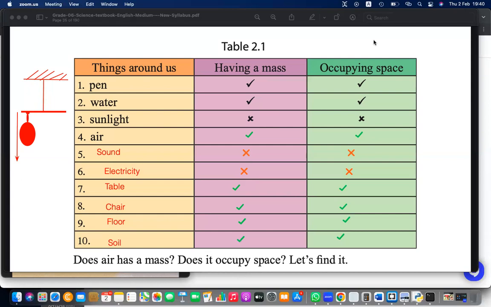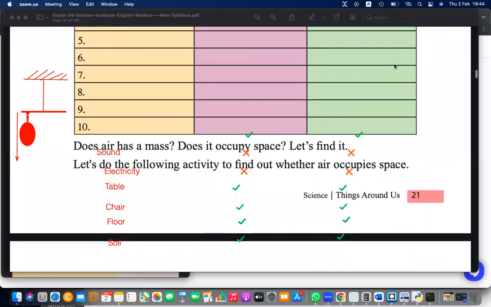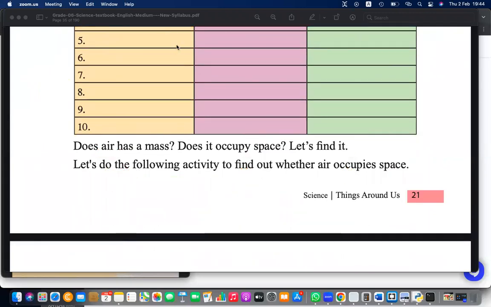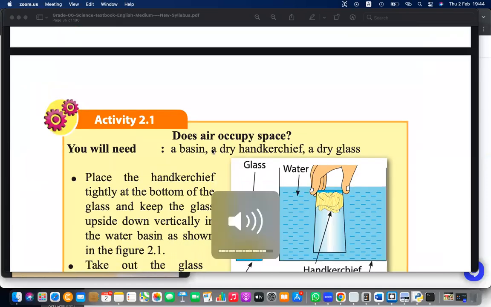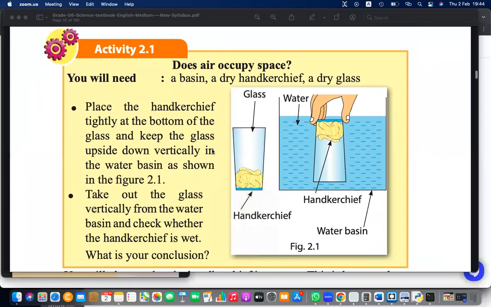So can you fill your writing book, not the textbook, using this? Just write down again this in the writing book. Please write down again in the writing book. Right. The next is, so I said this again, right? Things having mass, we call matter, and things not having mass, we call them energy.